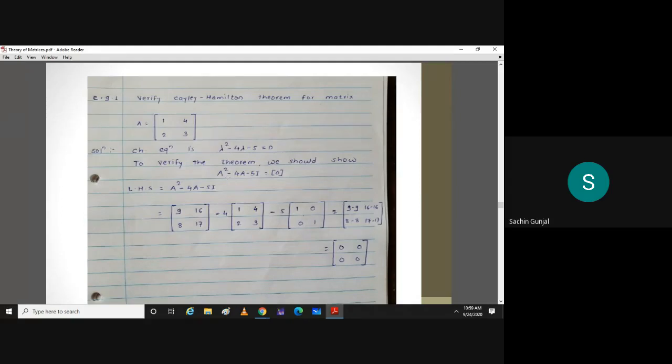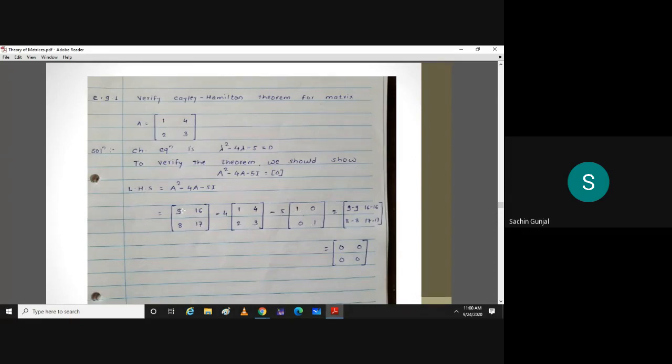LHS is A square minus 4A minus 5I. So calculate A square. You can check that A square is 9, 16, 8, 17. You can do it on calculator or manually. Minus 4 times A, that is 1, 4, 2, 3, minus 5 times identity matrix, so 1, 0, 0, 1.